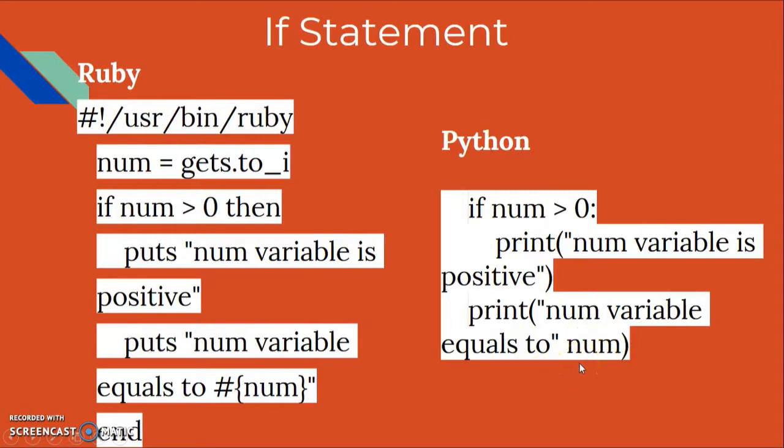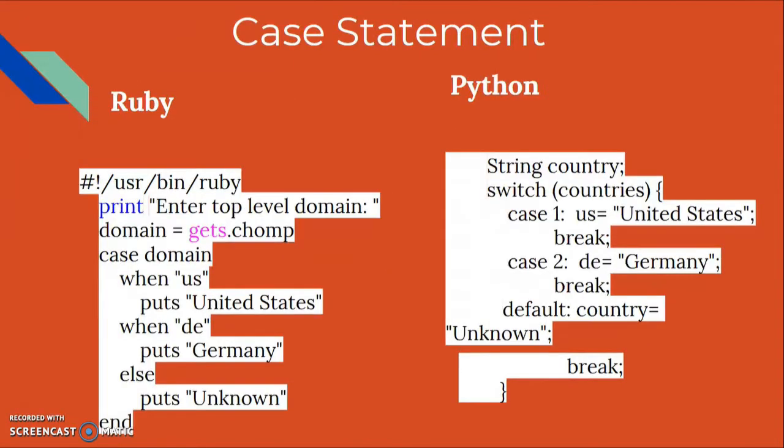You don't have to put it in anything. And then Ruby also has an end keyword, so that's how you know when the statement has come to a complete stop. In the case statement, unlike that of Python or C++, you don't have to put case 1, case 2, or default case. It's more like an if-else statement, because it has when and else.